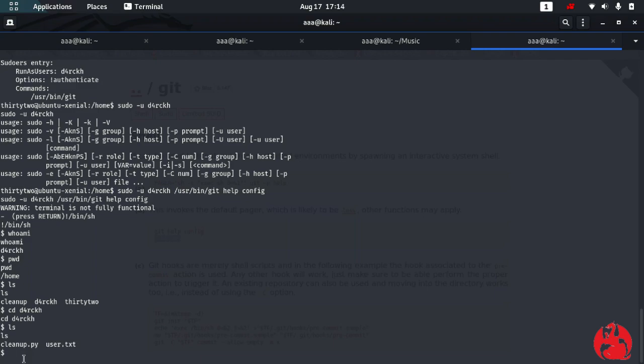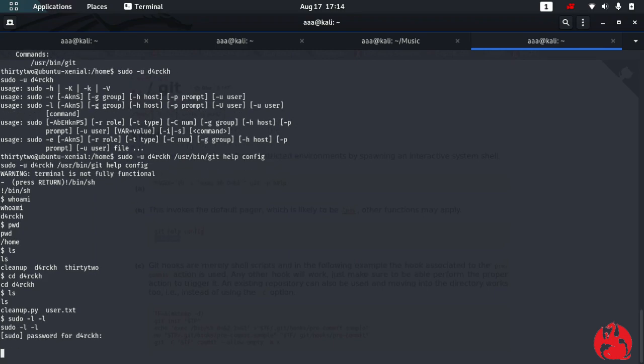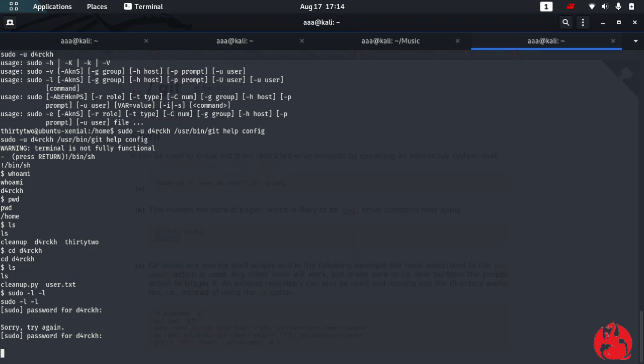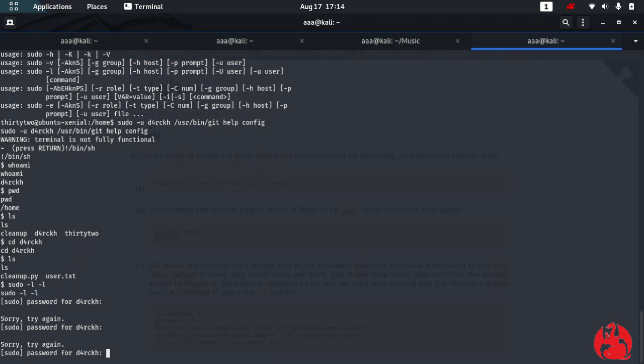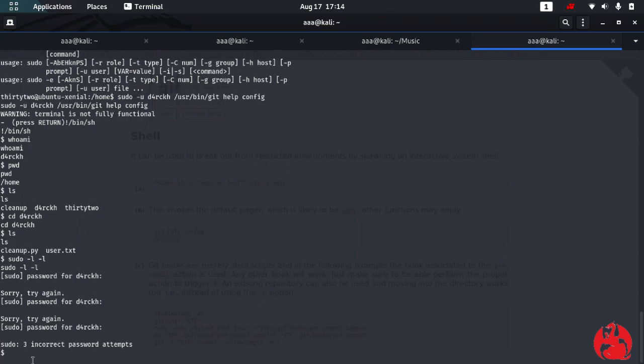So now let's try sudo -l like previously, but you will know that it requires a password, because to become the root user it will ask you for a password. You just can't run the sudo commands like that. So I need to think of something else to get the privileges.